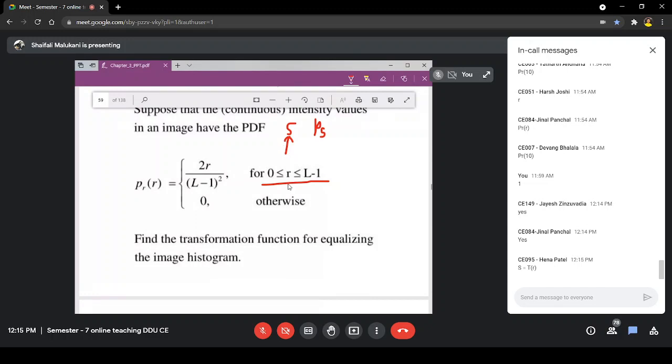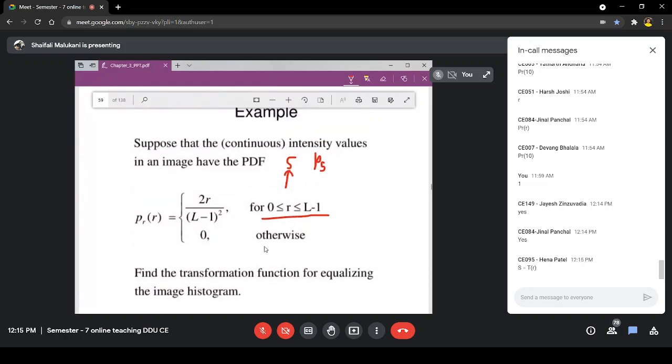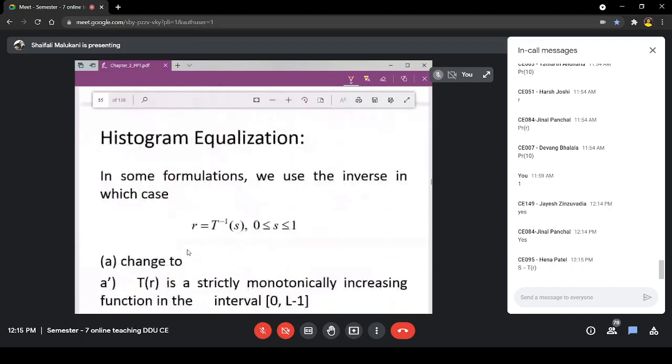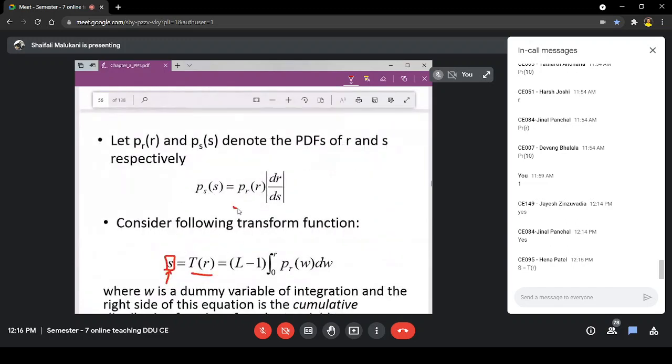Okay, so what we will do is find out S first, and then we will use this equation over that S value, that image, and see whether that image actually has an equalized histogram or not.